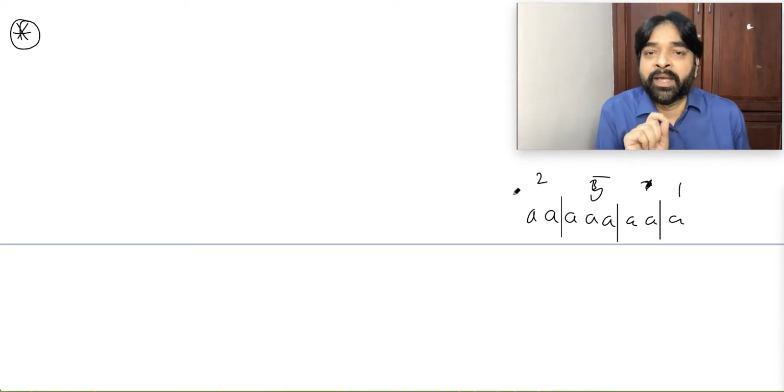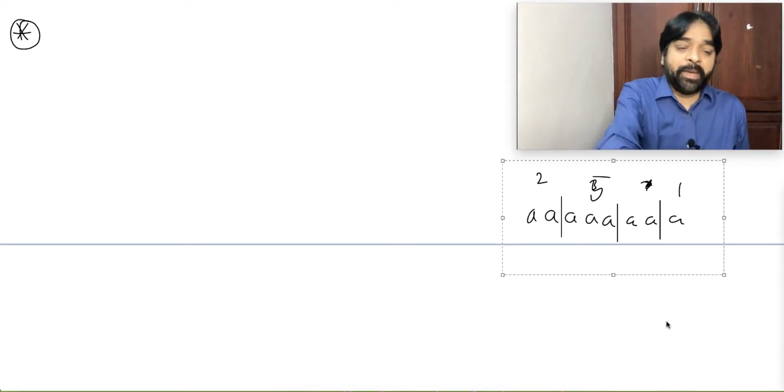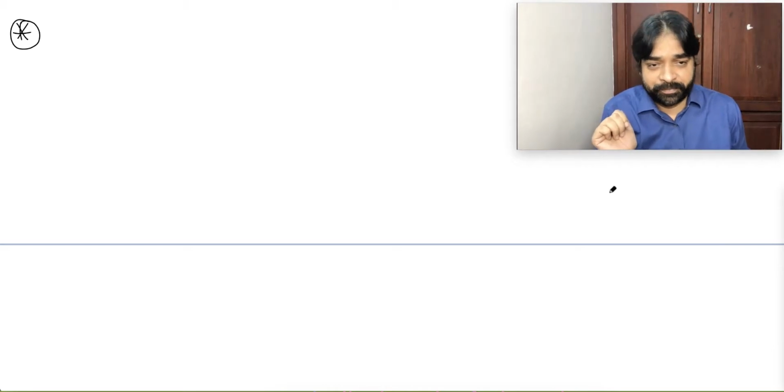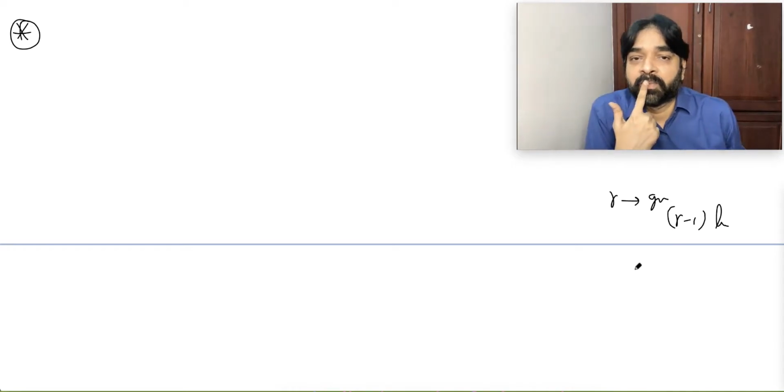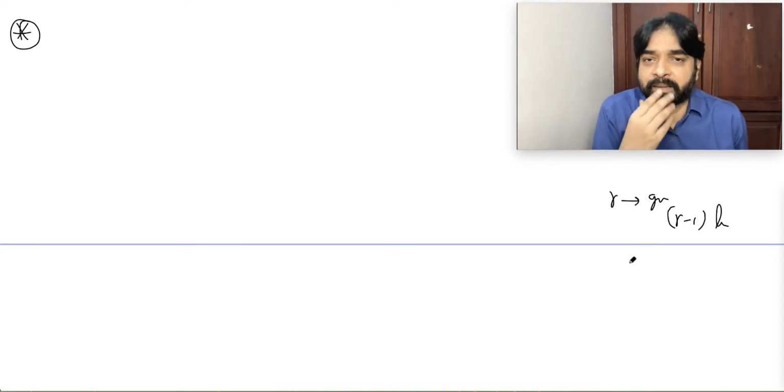If you want to make R groups, it means R minus 1 lines, which are called partitions, nothing else. Did you understand the point?